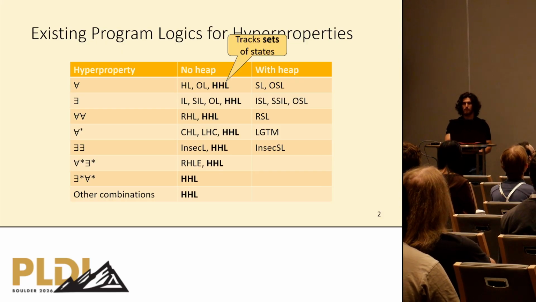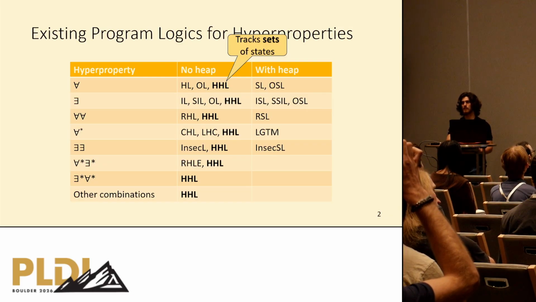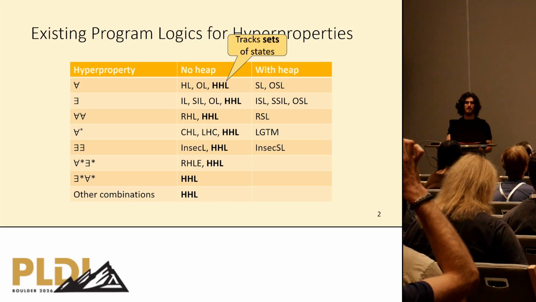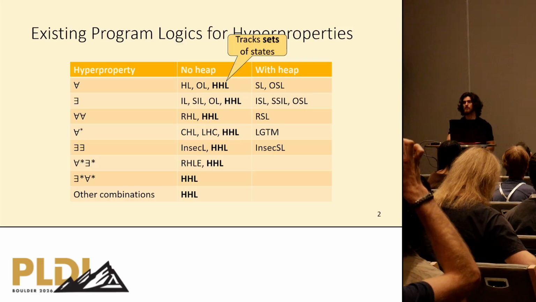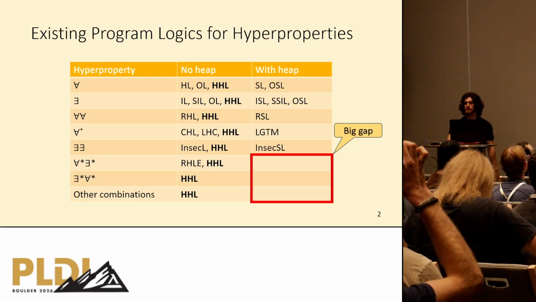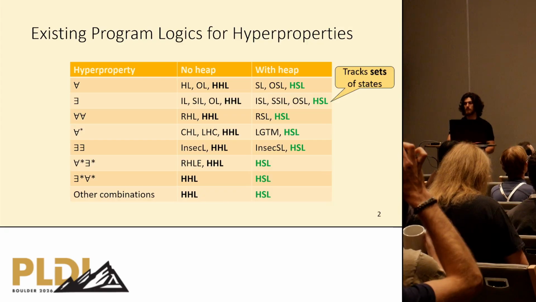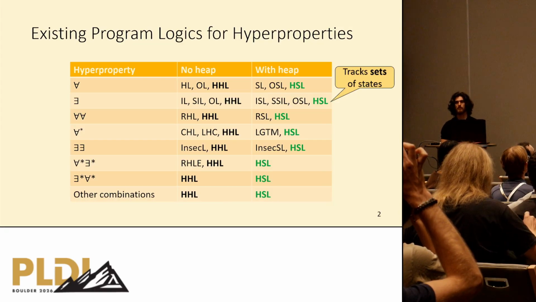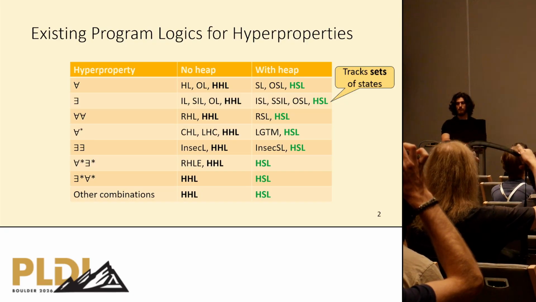Recently, 2 years ago, Hyper Hoare logic was introduced, and it filled a gap for complex hyperproperties by the novelty of tracking set of states instead of simply states or k-tuples of states. We'll talk about why set of states are so expressive in the next slide. However, there was still a big gap, which we filled with this work, which is for complex hyperproperties for heap-manipulating programs. This is where hyper-separation logic comes.